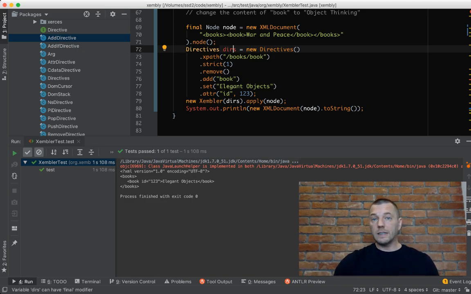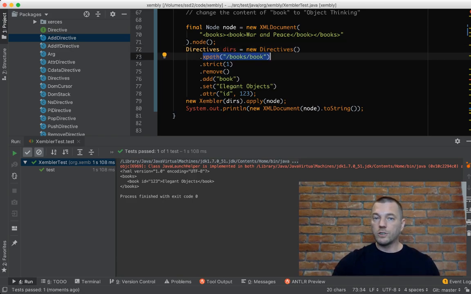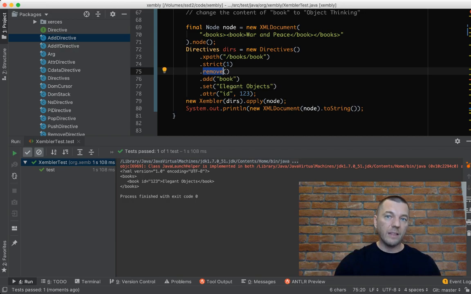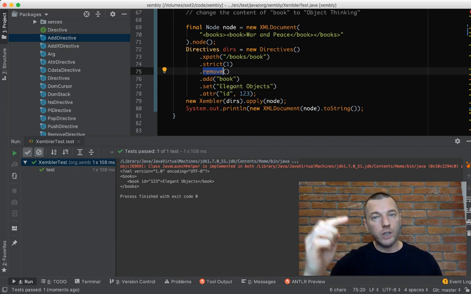So now it's easy, and it's easy to understand. The first instruction finds the place, make sure it's just one place, remove it, add the book, set, and add goes to the element where we're staying now. And remove, of course, removes the element at the cursor and jumps one level up to the parent place.